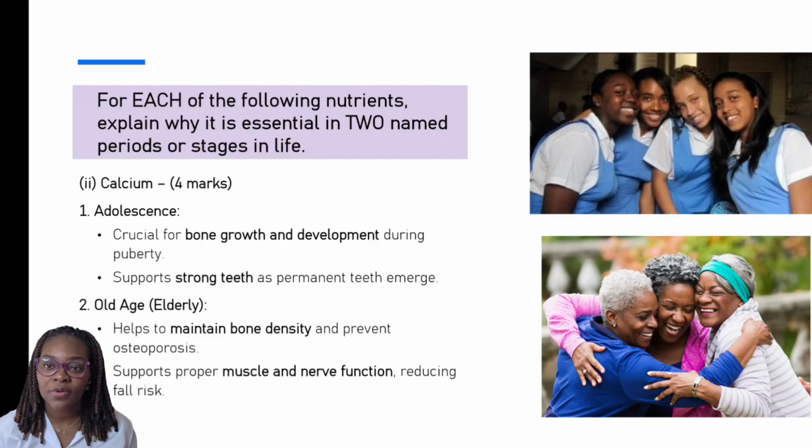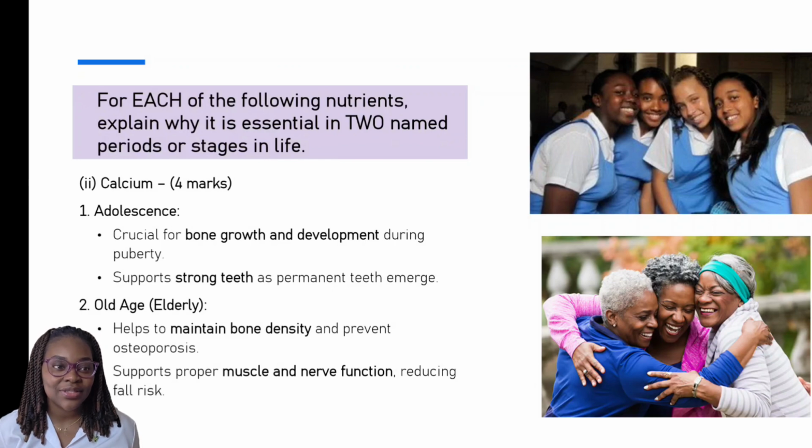So think of the function of these nutrients. Think about the life stage of the individual, whatever their body is going through at that age, because as you get older you may lose bone density. Having adequate calcium in the diet can help to prevent that, right? Because it strengthens the bones and then lowers the risk of the elderly having osteoporosis.